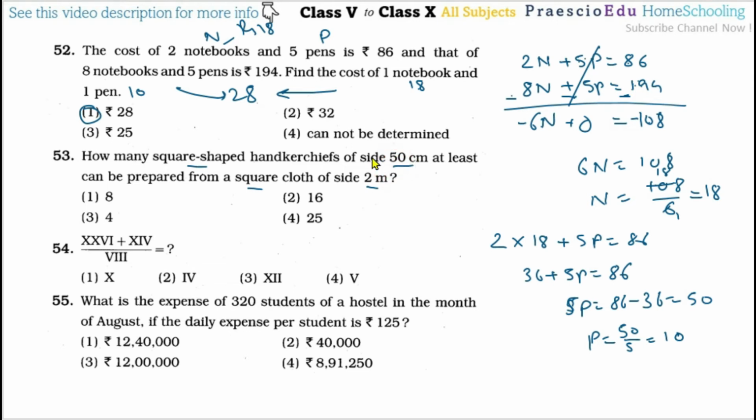So first of all, convert the 2 meter into centimeter. As we know 100 centimeter is equal to 1 meter, so we multiply by 100, so 2 meter will be 200 centimeter.